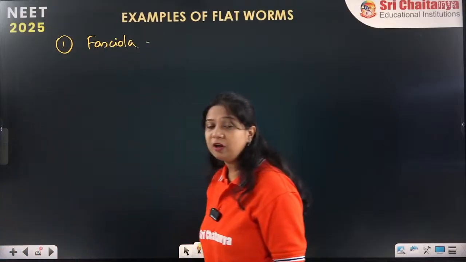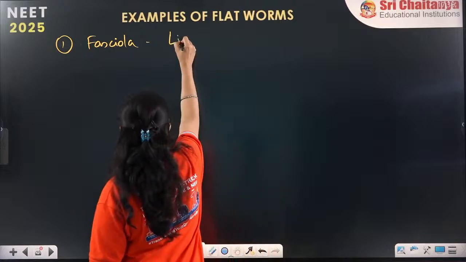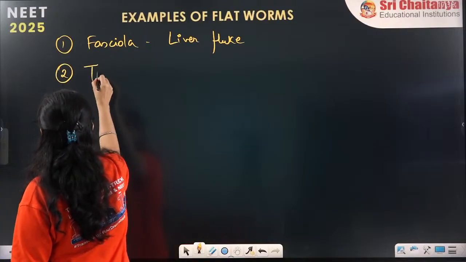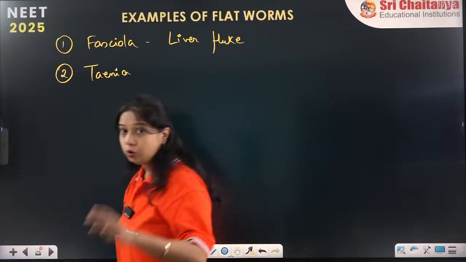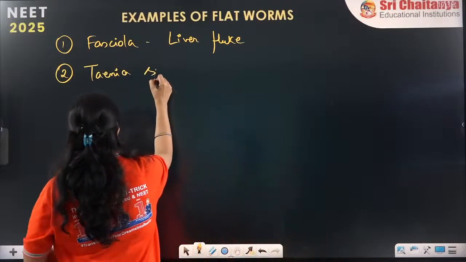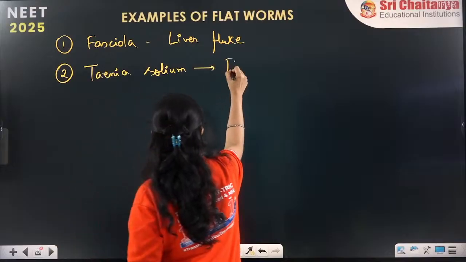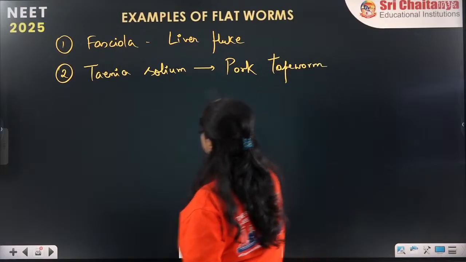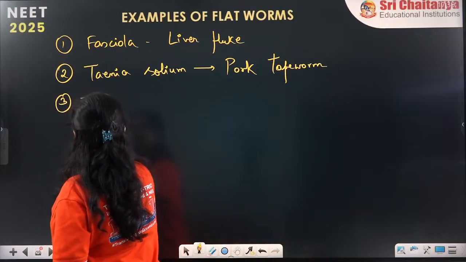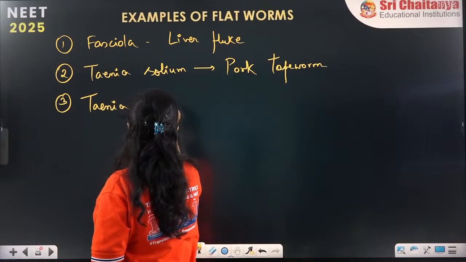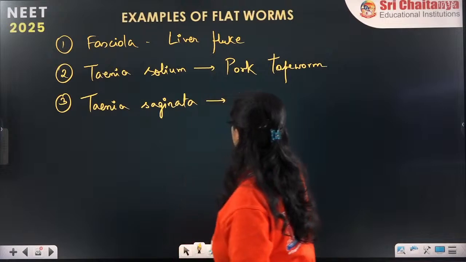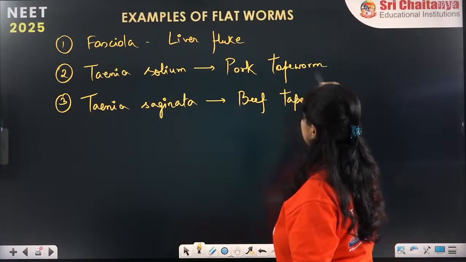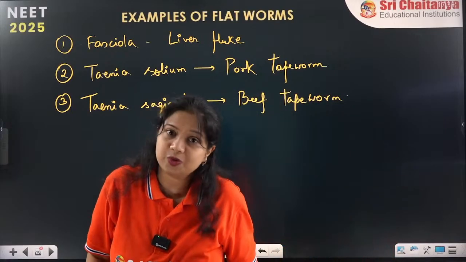Fasciola is one of the examples of flatworms, commonly called the liver fluke. Another is Taenia, which has two different species. One is Taenia solium, the pork tapeworm. Another is Taenia saginata, the beef tapeworm. Again, through food and various mechanisms, it transmits from one host to another.